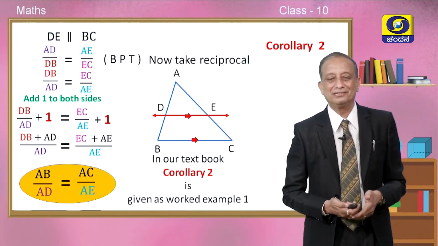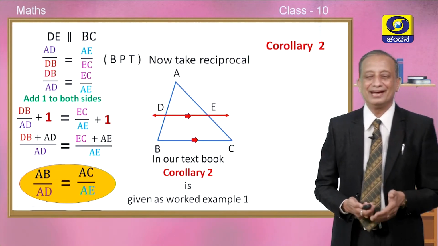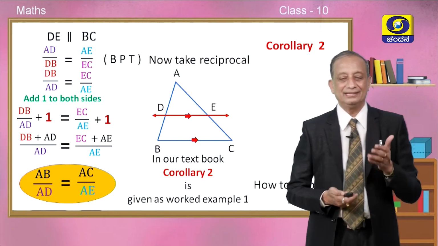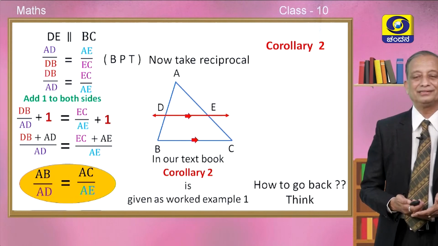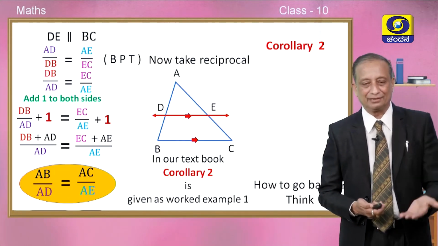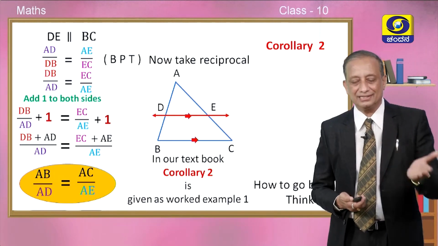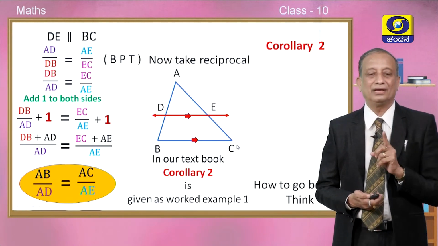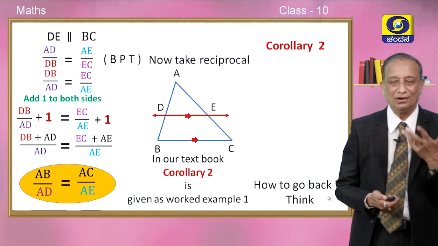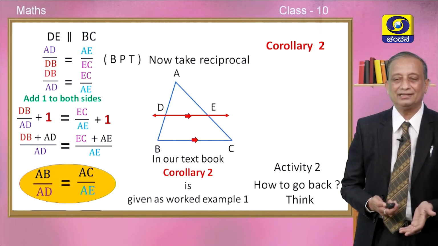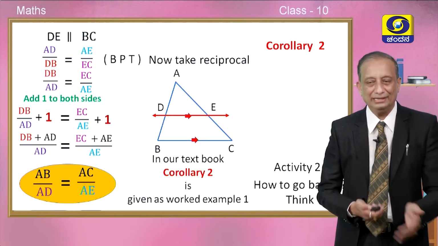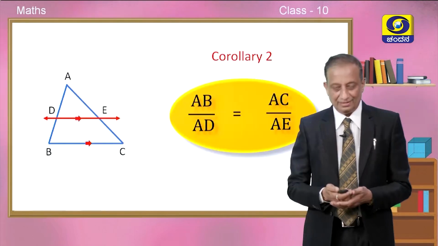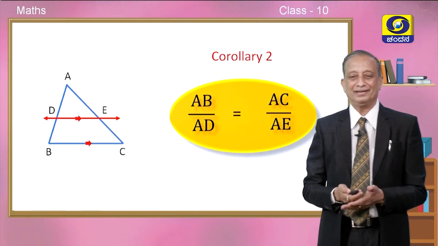In our textbook, children, corollary number 2 is given as worked example number 1. Please open the textbook later and try to understand this in a better way. How do we go back to the theorem, children? Is it possible to reverse this? In other words, if in any triangle, D and E are such that AB by AD is equal to AC by AE, is it possible to prove that DE is parallel to BC? This is called the converse of this. I wish you would take this down as activity number 2. So try to think about this and write the proof in your classwork book. Okay, children, this is what we have understood by corollary number 2.